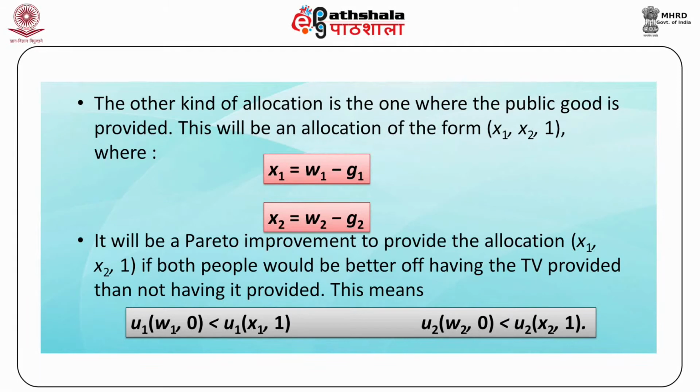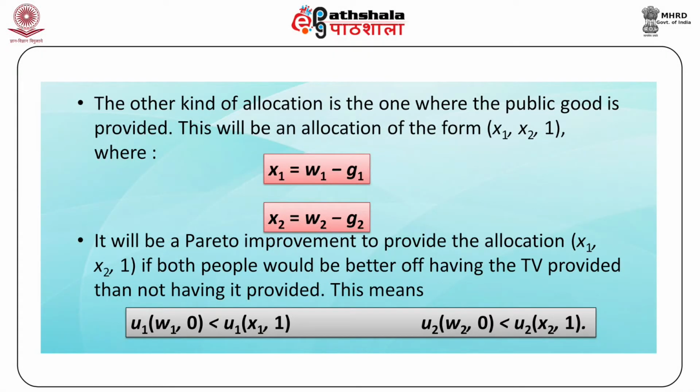Under what conditions should the TV be provided? That is, when is there a payment scheme (G1, G2) such that people will be better off having the TV and paying their share than not having the TV? In other words, when will it be a Pareto improvement to provide the TV?